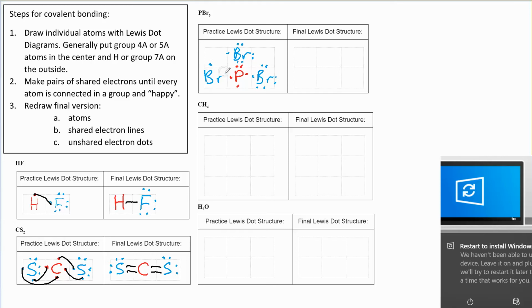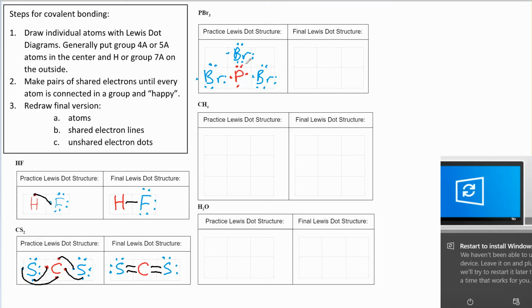So I'm always starting my dots at the top and then going around clockwise. That's the best way to do it so you don't mess up. Okay. Next, I'm going to make pairs of shared electrons until every atom is connected in a group and happy. All right.